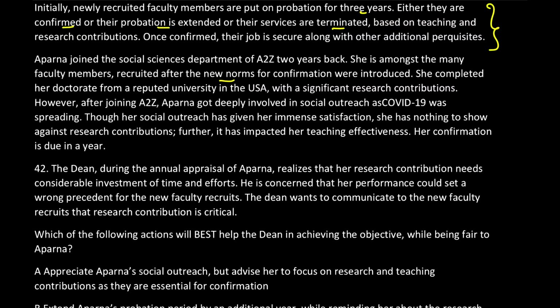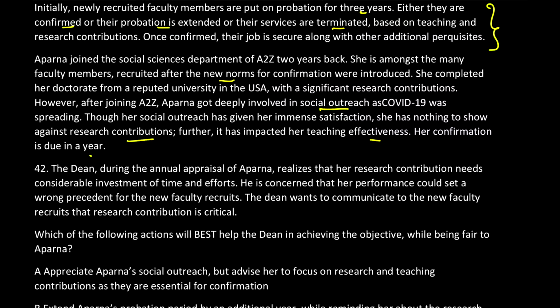However, after joining A to Z, Aparna got deeply involved in social outreach as COVID-19 was spreading, and through her social outreach she has immense satisfaction but nothing to show in research contribution. So, though she had a lot of self-satisfaction, there was nothing to show on paper. Further, it has impacted her teaching effectiveness also, and her confirmation is due in a year. 3 years of probation होता है, 2 years complete हो चुके हैं, 1 साल बचा है.